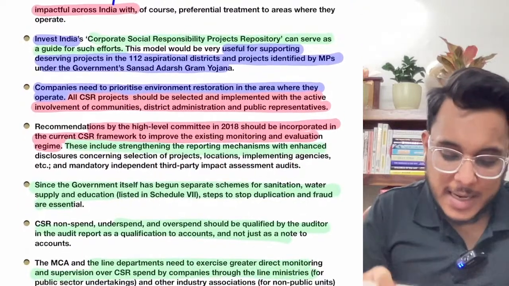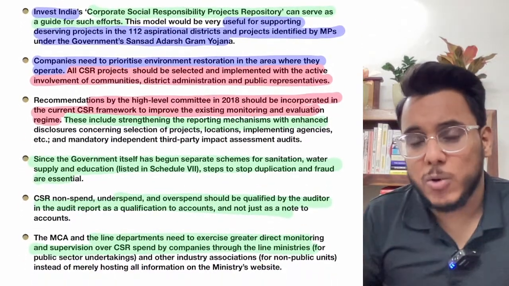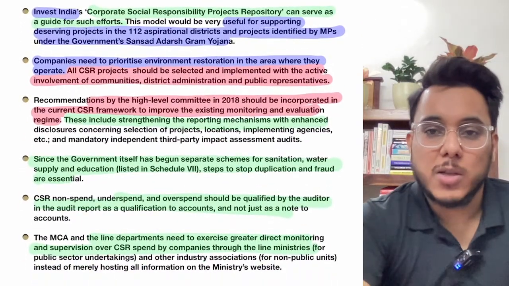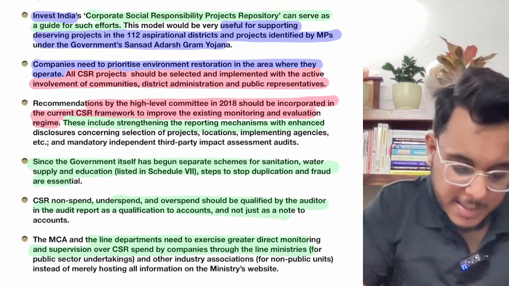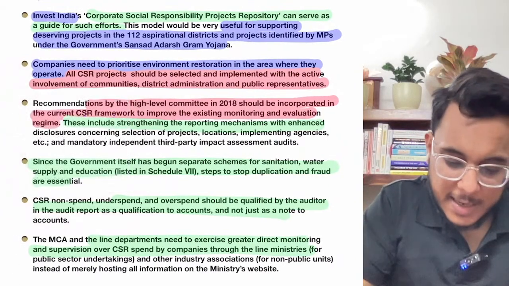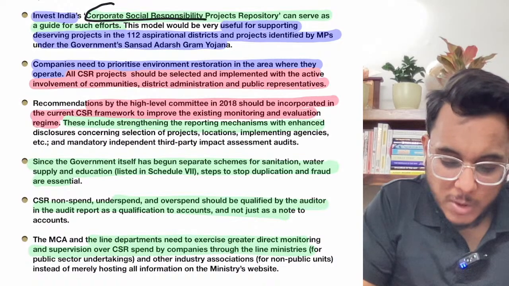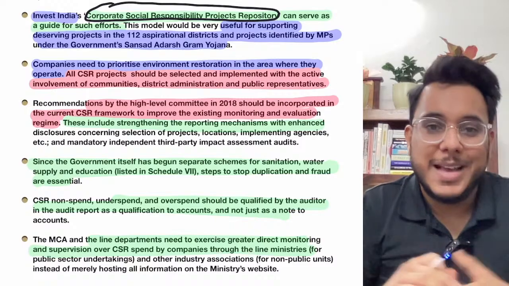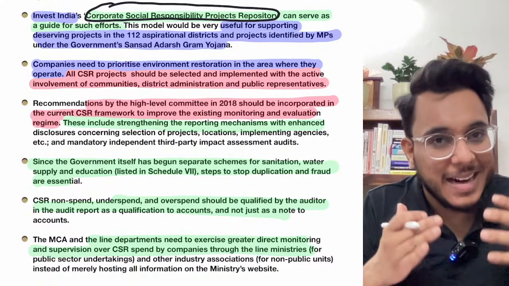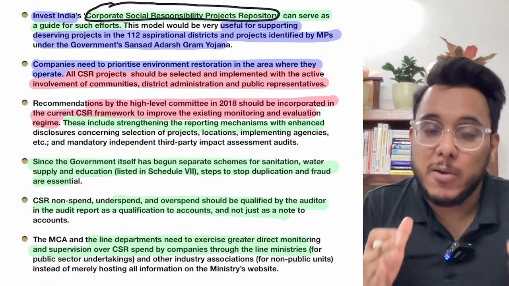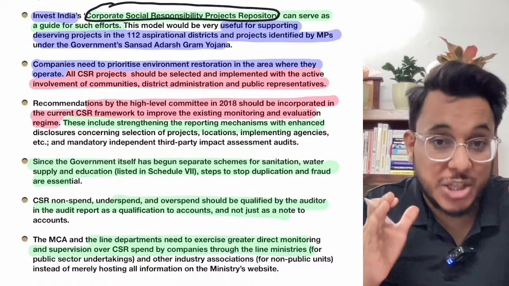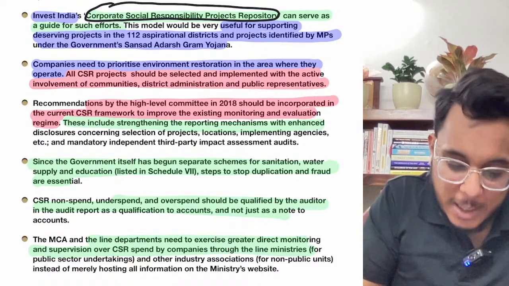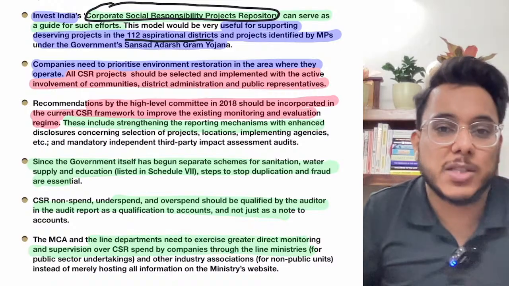After that, guys, it's also provided that we can take help from Invest India's Corporate Social Responsibility Project repository. Now, what is this repository all about? This repository is a database which has the CSR projects that can be taken up particularly in the 112 aspirational districts.